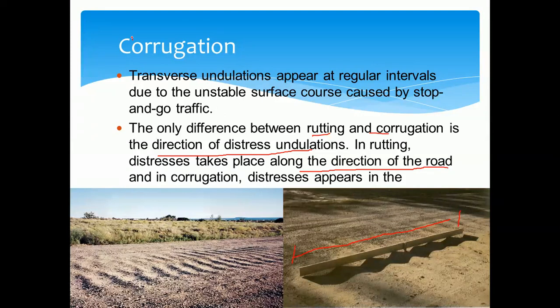So what do you mean by corrugation? It is transverse undulations that appear at regular intervals because of an unstable surface course. So means it is caused because of the surface.